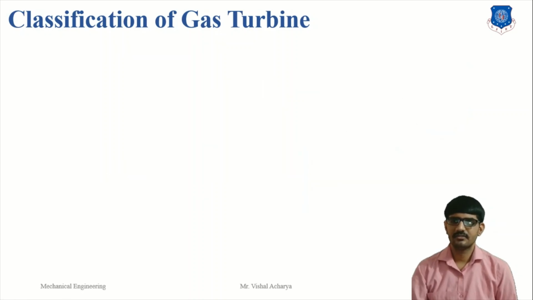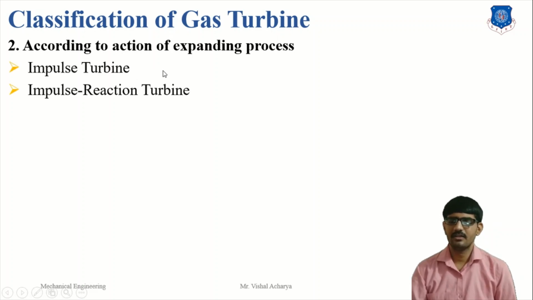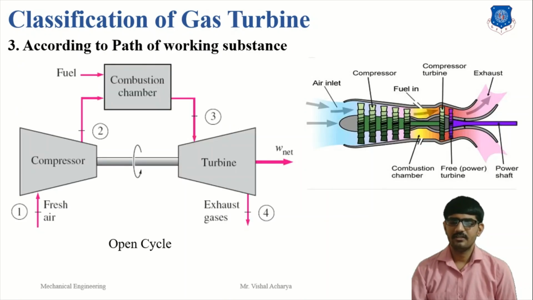Next is according to the action of the expanding process: impulse turbine and impulse reaction turbine. This principle is also discussed in steam turbine, so here we have not discussed this classification according to expanding process. Third is according to the path of the working substance. Here, according to the path of the working substance, there are two types: one is the closed cycle, second is the open cycle.